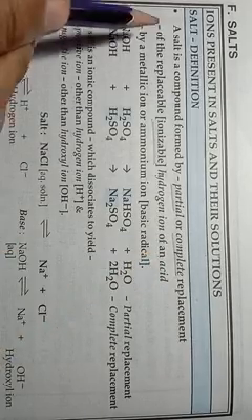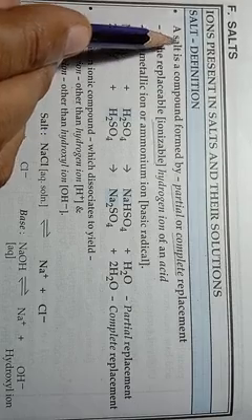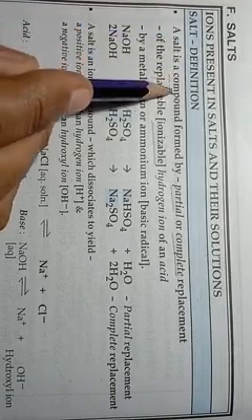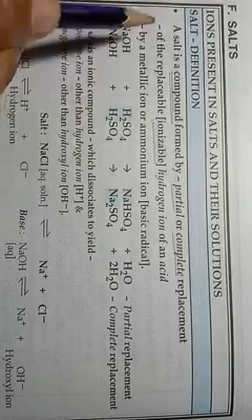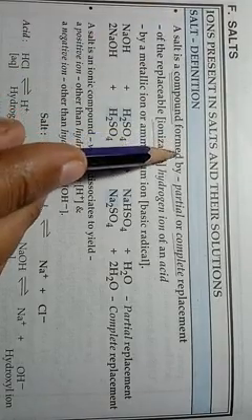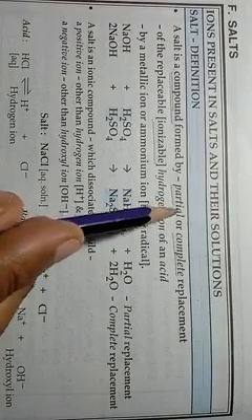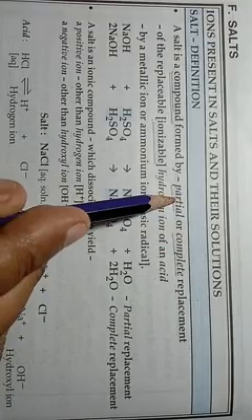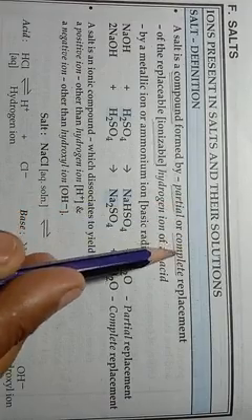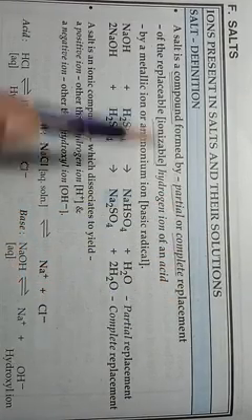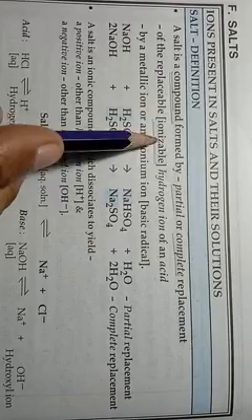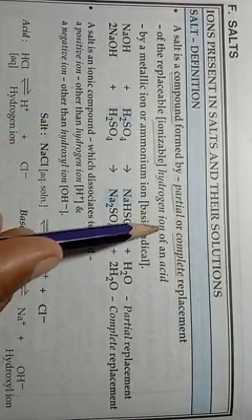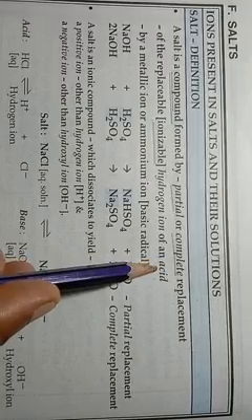Okay students, so according to this definition, salt is a compound and it is formed due to partial or complete replacement. Partial means not for all.